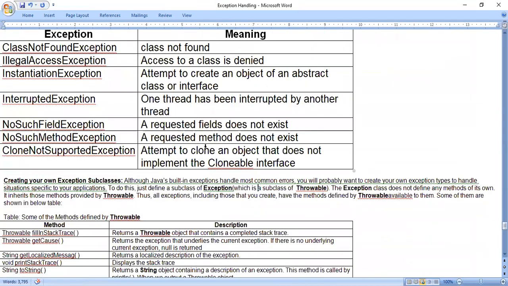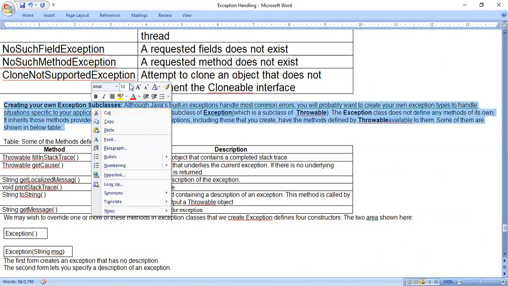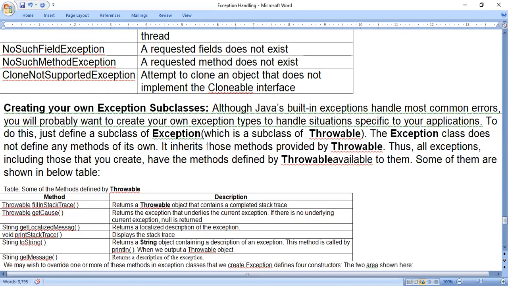Now coming to the next topic, creating your own exception subclasses. That means till now, in the programs we have written in the exception chapter, everywhere we used Java exception class names which are present in the Java class library itself. We have not created any exception class.